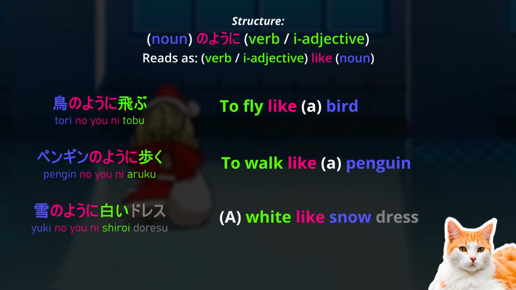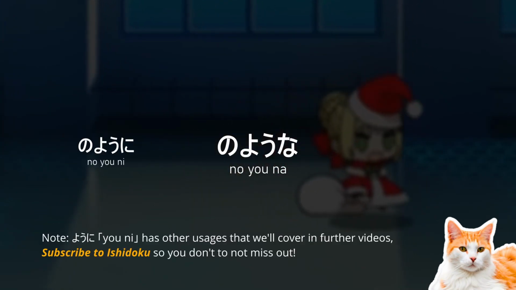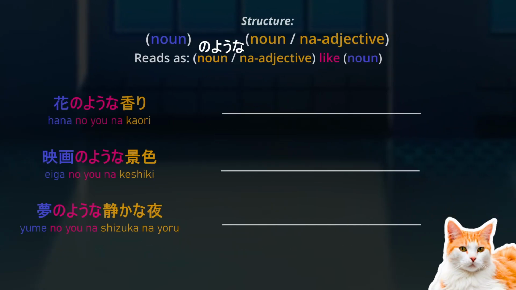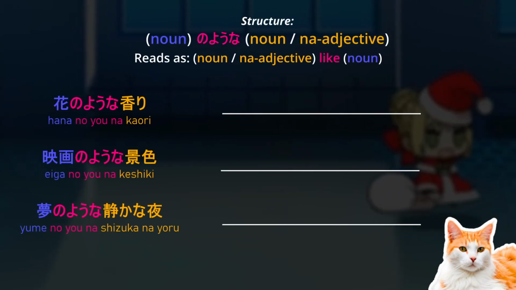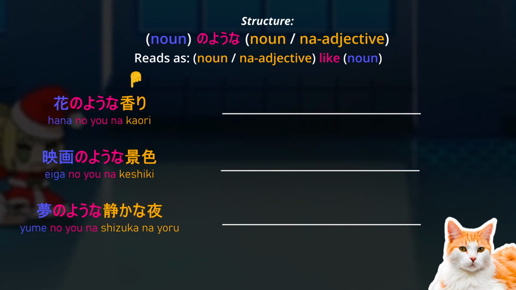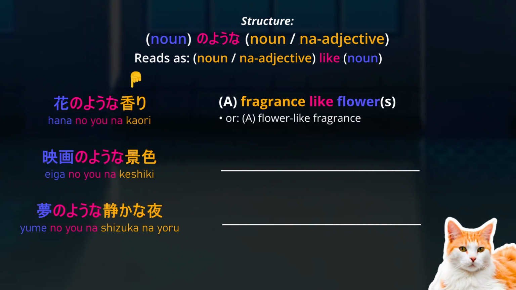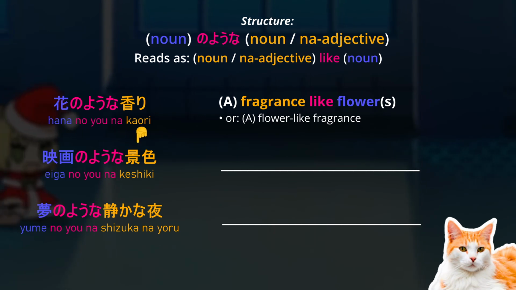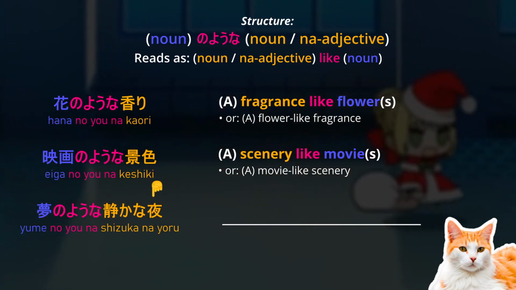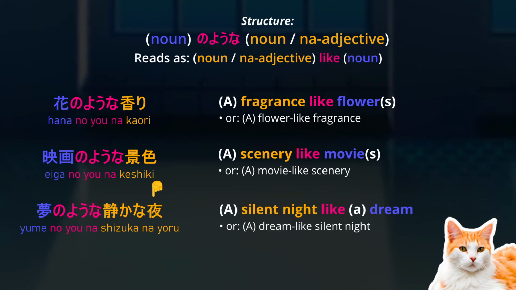By the way, we also have no yona, and this is used for the following structure. As you can see, instead of ni, we use na here. Hana no yona kaori, a fragrance like flowers. Eiga no yona keshiki, a view like movies. Yume no yona shizuka na yoru, a silent night like a dream.